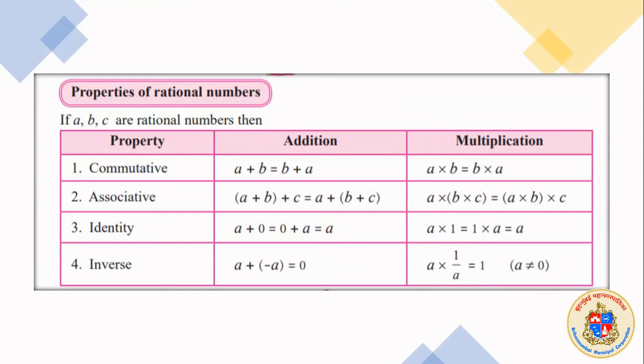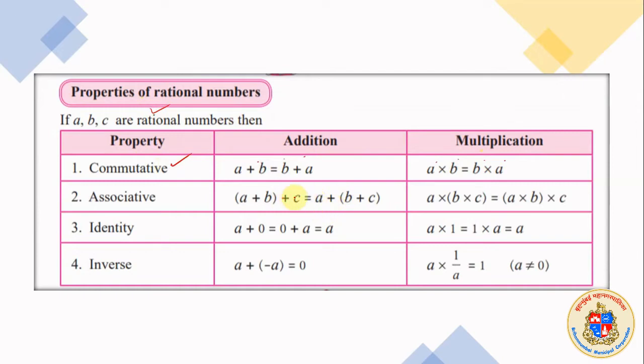Before going ahead, we need some revision here, where we studied about rational numbers and the commutative property. If you add a plus b or b plus a, the answer will be the same. The same way a into b or b into a, the answer will be the same. It is applicable for rational numbers.